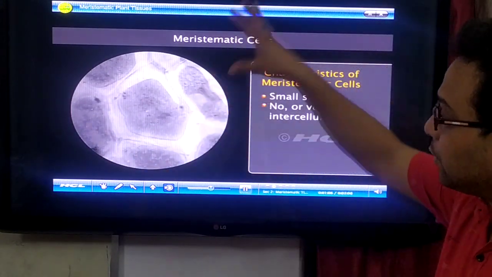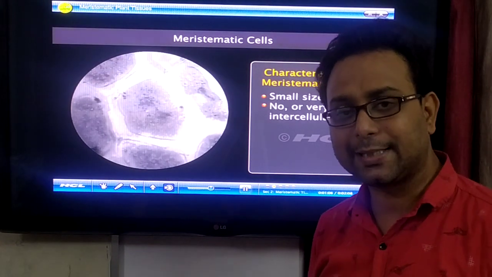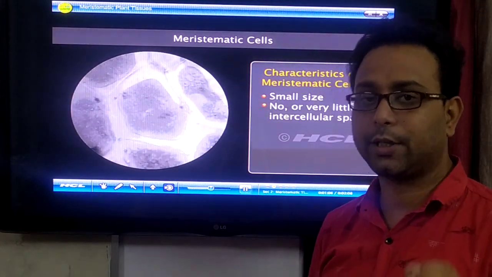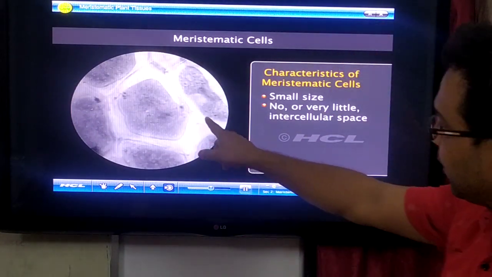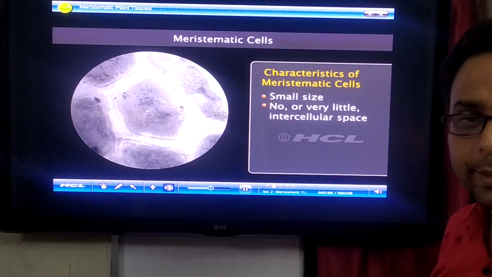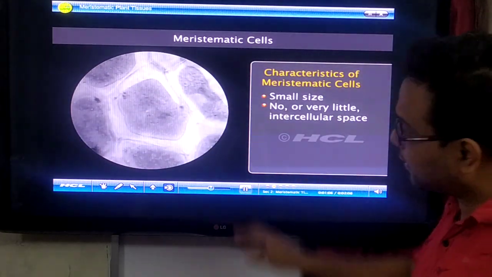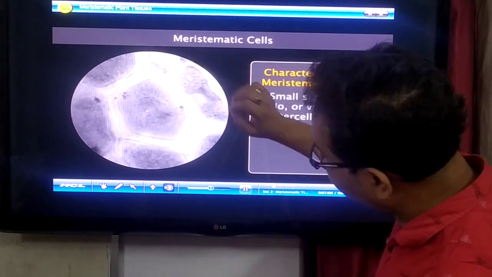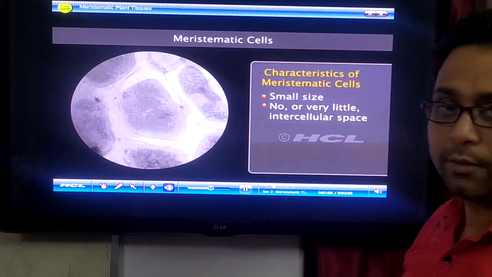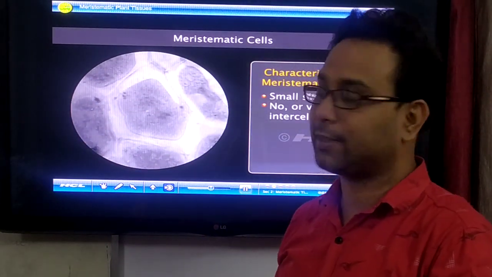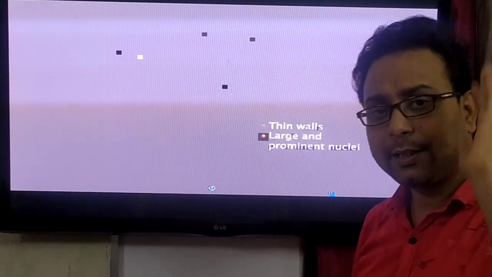The characteristic features of the meristematic tissue or meristematic cell are most important in your syllabus. They are very small in size compared to other cells, with no or very little intercellular space. You observe this picture, these two cells are very close together, so there is no intercellular space. That is the most important characteristic feature.